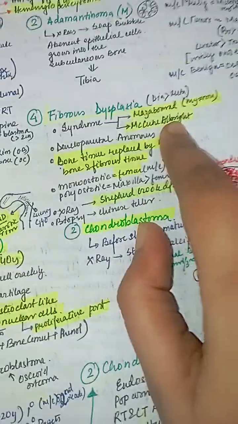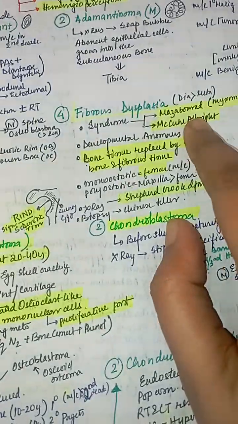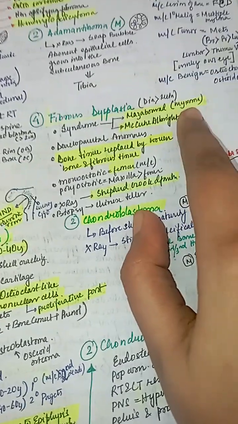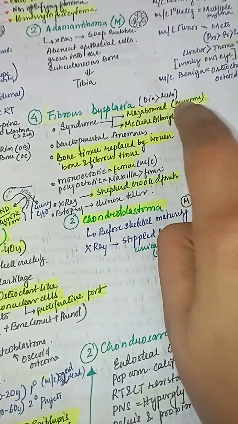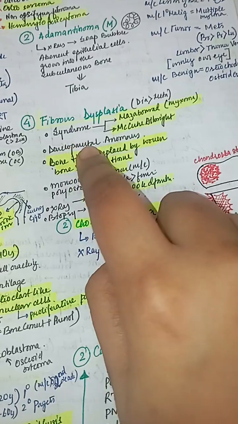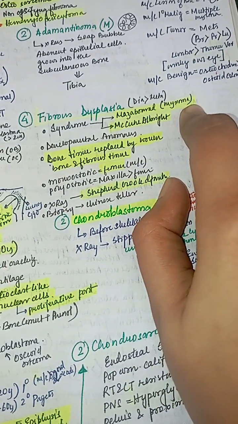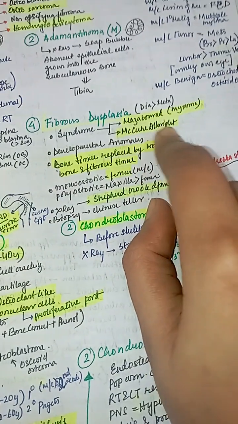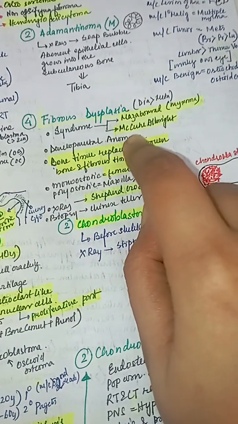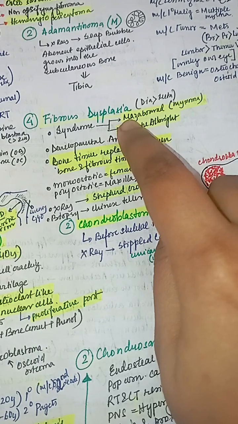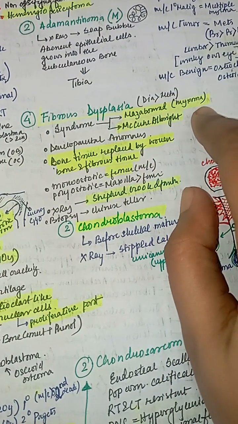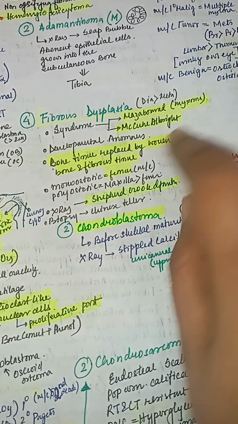Fibrous dysplasia is a tumor which is seen in metaphysis as well as diaphysis. Diaphysis more than metaphysis. It is associated with Mazabraud syndrome and McCune-Albright syndrome. Mazabraud syndrome is associated with myxomas.